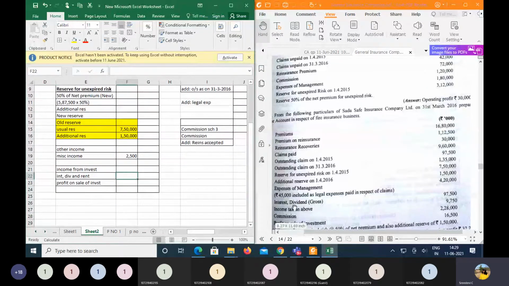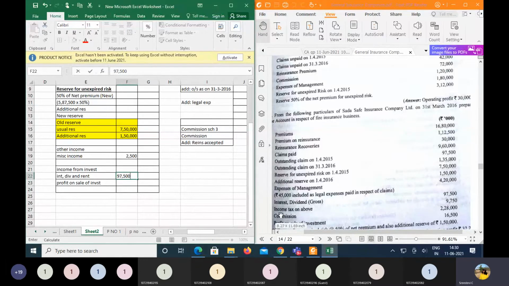So whenever you are taking the interest, dividends, it should always be taken at gross value. So already they gave us the gross. Immediately after that we have the income tax on the above. So here the income tax on the above will not be considered. In case the given amount of the interest or the dividends is net, then you can add back the income tax. So ignore the given amount of the income tax.